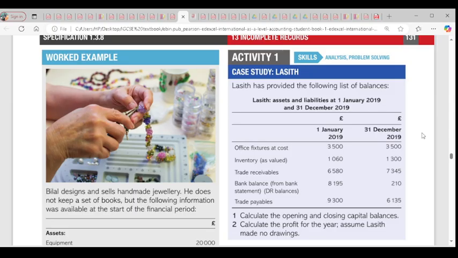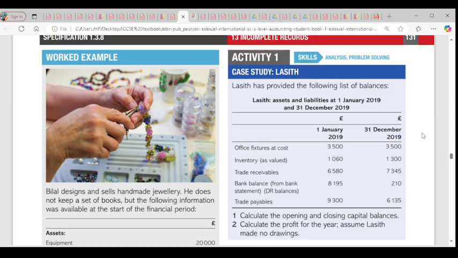So here we have office fixtures at 3,500. We have our opening and closing separately. Opening capital is going to be opening assets minus opening liabilities. Closing capital will be closing assets minus closing liabilities. That's total assets minus liabilities. So I'm going to read them out. For January 2019, we have office and fixtures, which is a non-current asset, at 3,500. We have inventory, which is 1,060. That's still opening January.